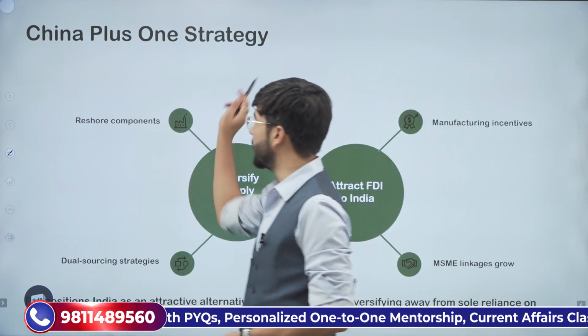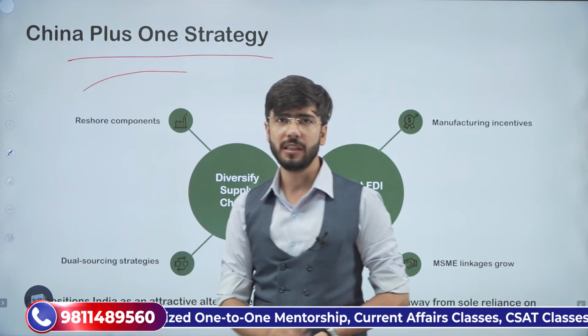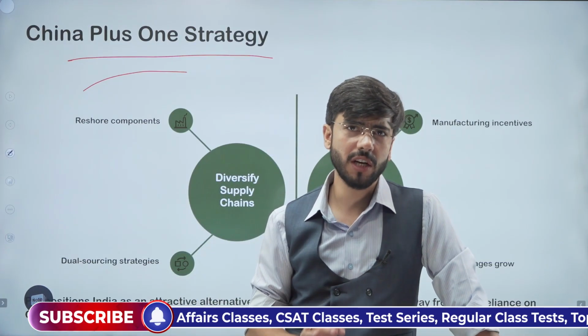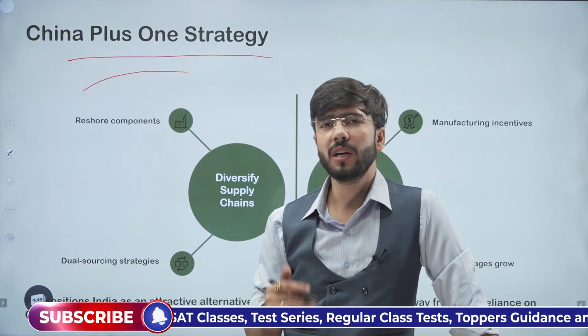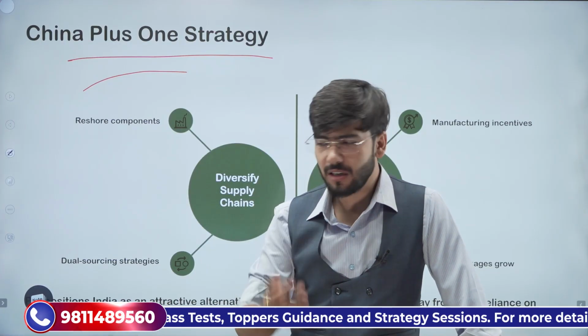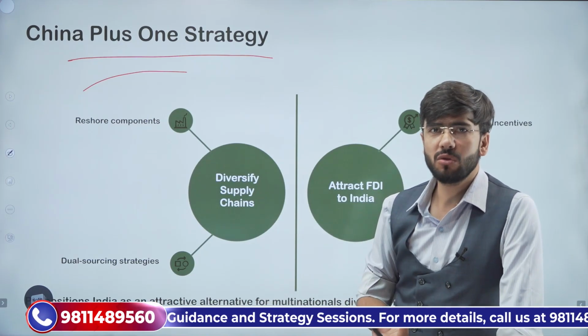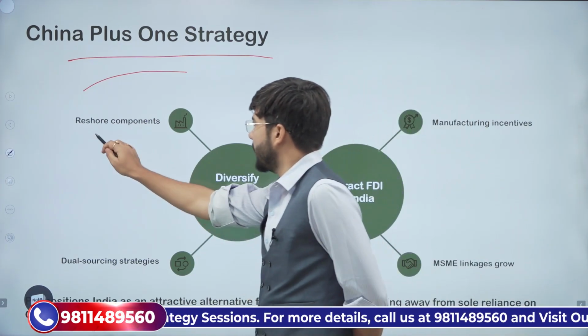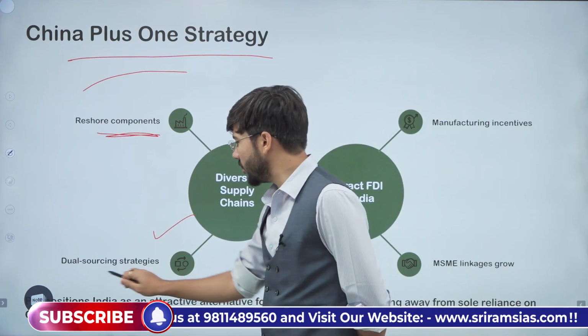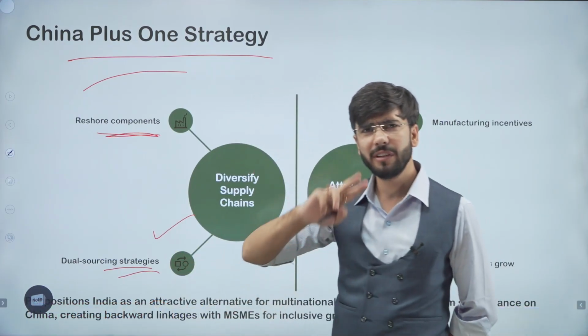Say for example, how India actually did this. The first step was to provide an alternative to China, because all the MNCs who were earlier attracted towards China because of the cheap labor and other facilities which China used to provide, now India gives them a reshore component and dual sourcing strategies, so that we can do 2 things.